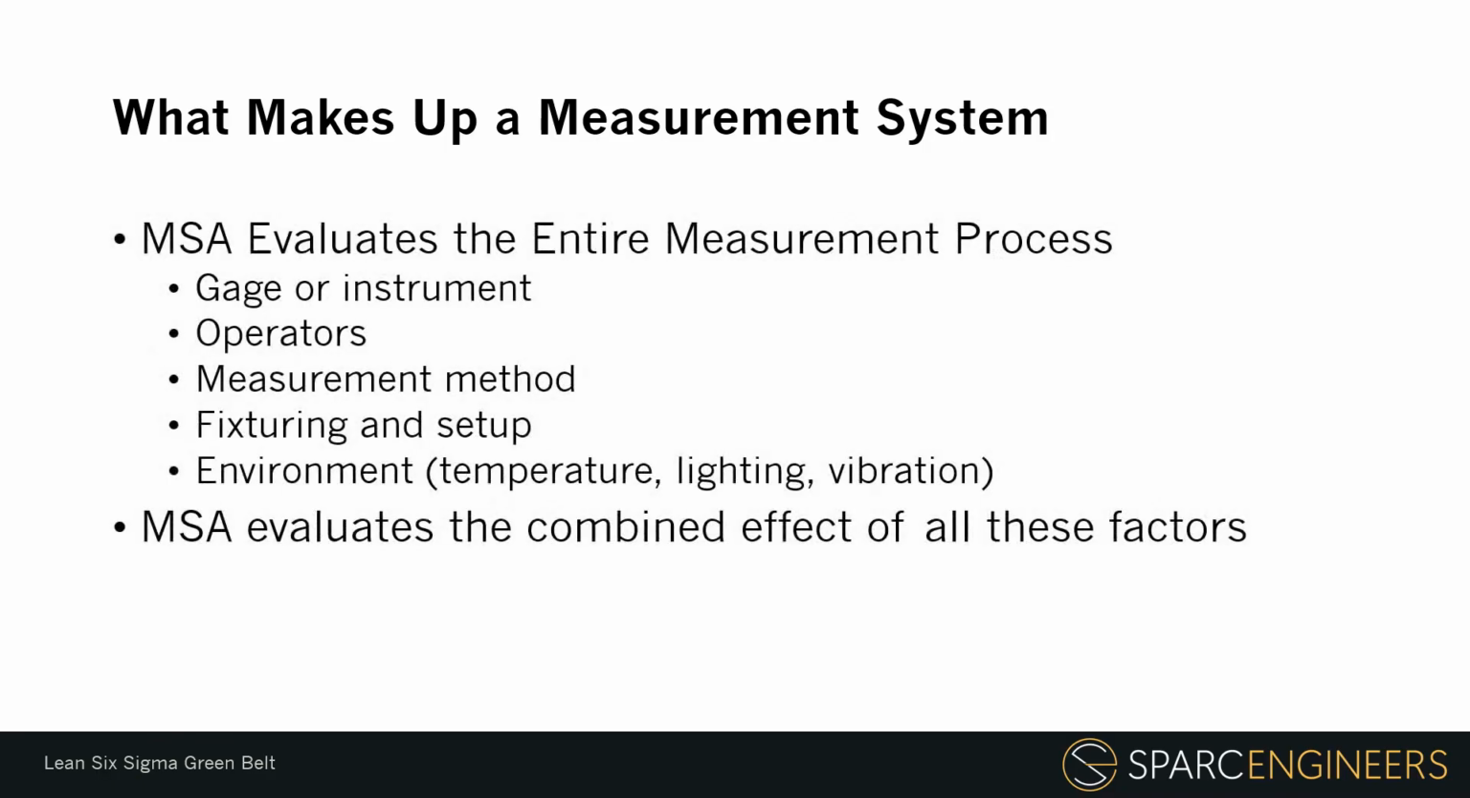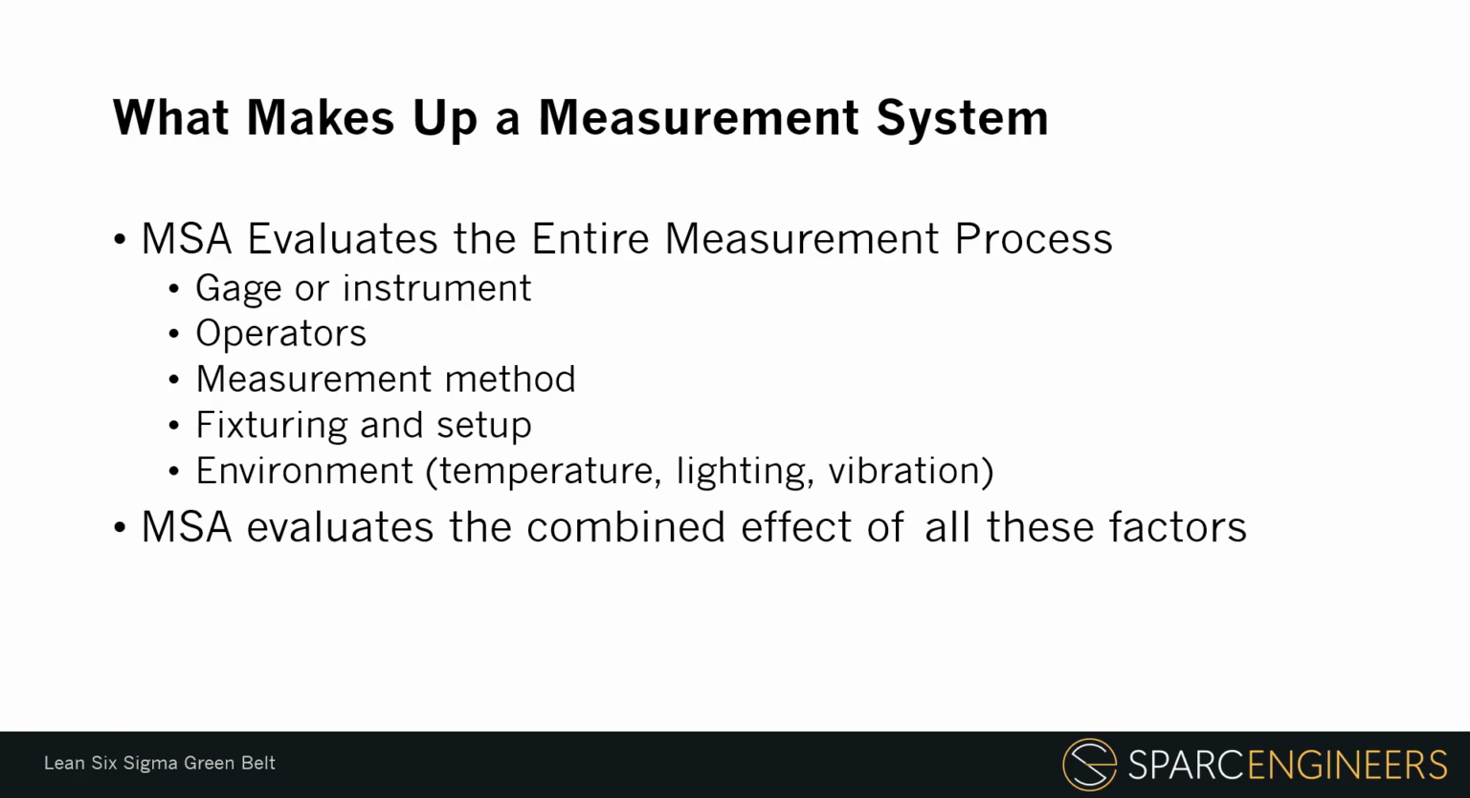What makes up a measurement system? When we hear the word measurement, many people immediately think of the gauge or instrument. But a measurement system is more than just the tool. MSA evaluates the entire measurement process. That includes the gauge or instrument, the operators, the measurement method, the fixturing and setup, and the environment. Environmental conditions can matter a lot. Temperature, lighting, vibration, humidity, cleanliness, and even noise can affect measurement results depending on the characteristic being measured.